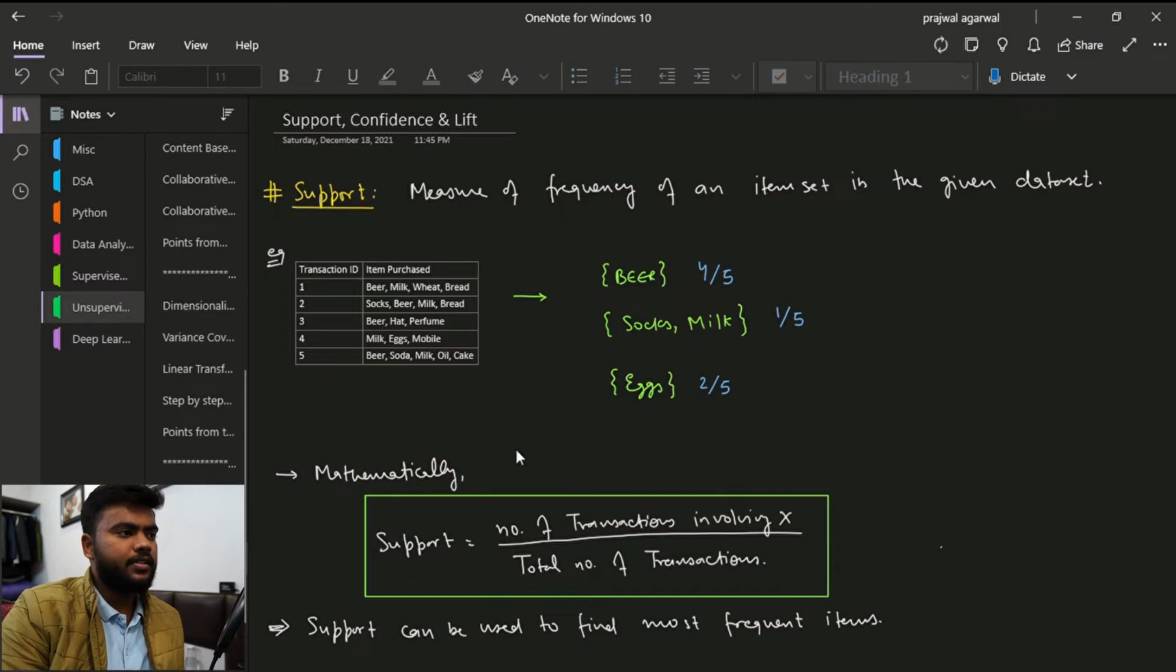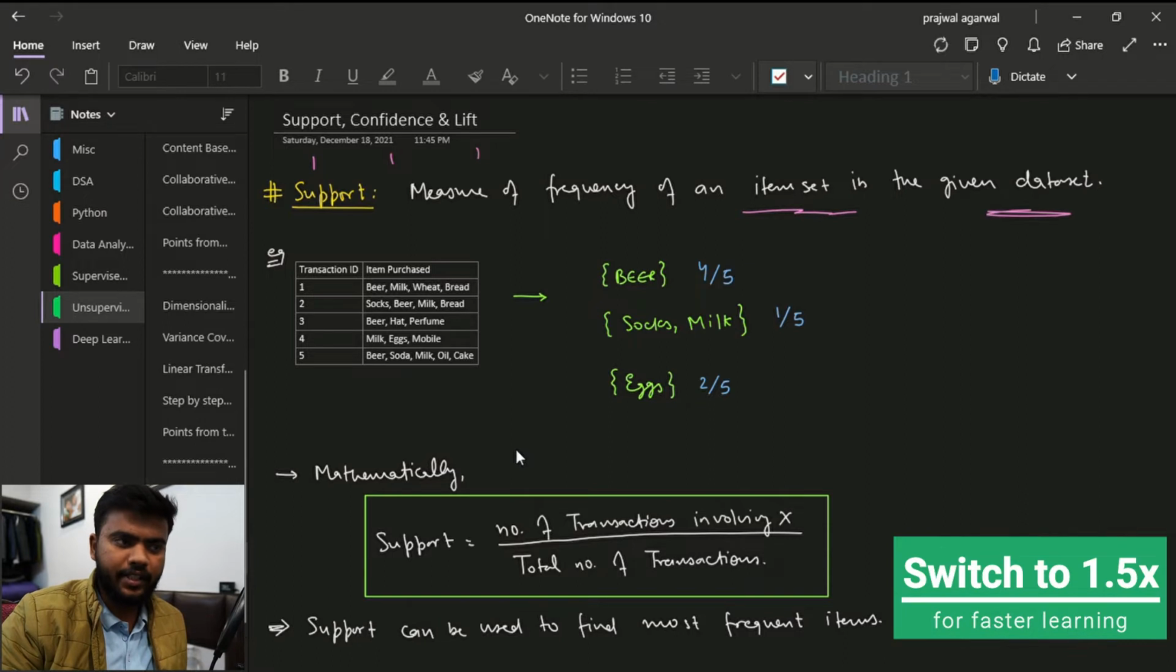Hi, in this video we are going to discuss three of the parameters which we use to prune the irrelevant association rules from our model. Namely, they are support, confidence and lift. The first thing we will discuss is support. Support is the measure of frequency of an item set in the given data set.